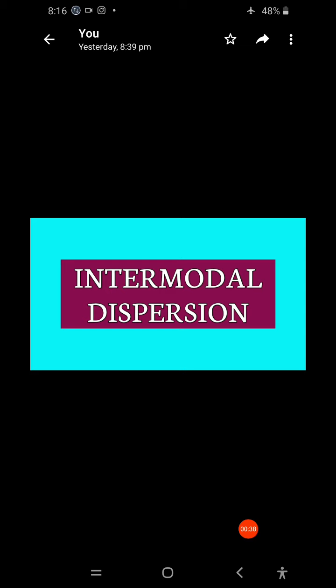Up to the previous class, we discussed intramodal dispersion, where we have two types: material dispersion and waveguide dispersion. Now coming to intermodal dispersion. Intermodal dispersion is also called modal delay.